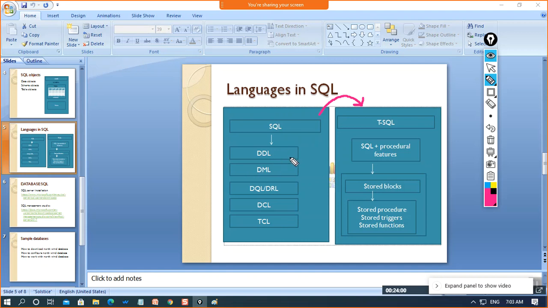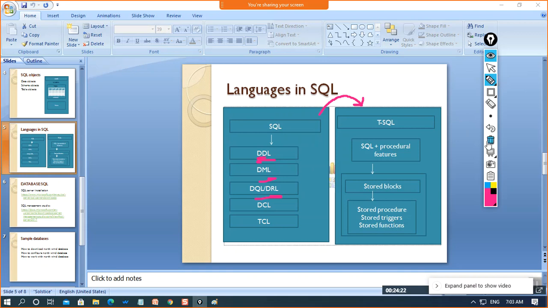But now let me tell you the basic languages on which all the commands are based. Different languages have different commands in them.